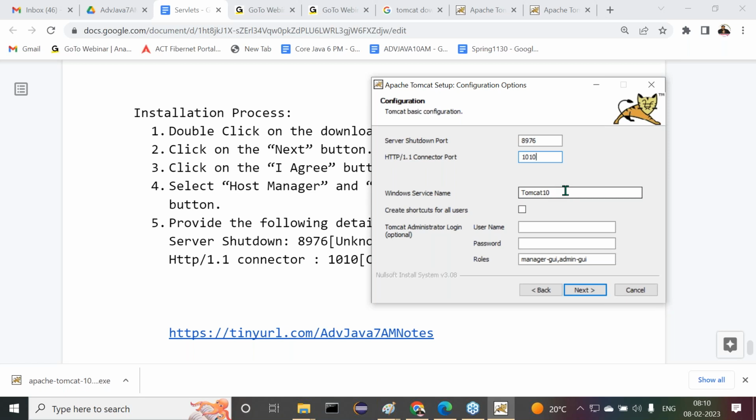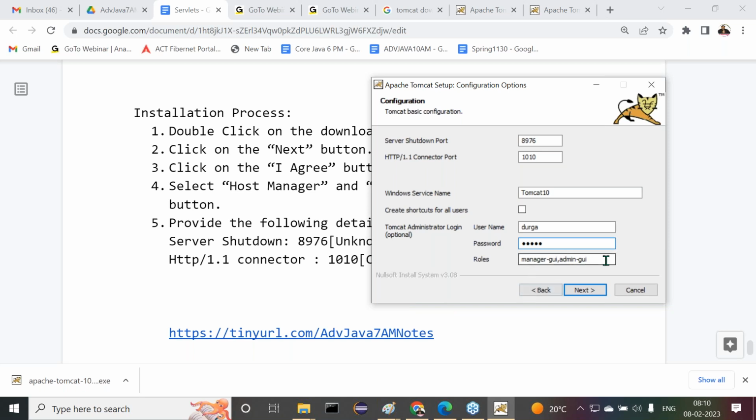If you open the services, where Apache Tomcat 10 is here, we are able to get it. Tomcat administration login: our account must be created there, our own space must be created, so we need to go for some authentication. Actually they are saying optional, but it is not optional. Definitely we have to give something here. Now here I want to give the username Durga, and the password I want to provide is also Durga.